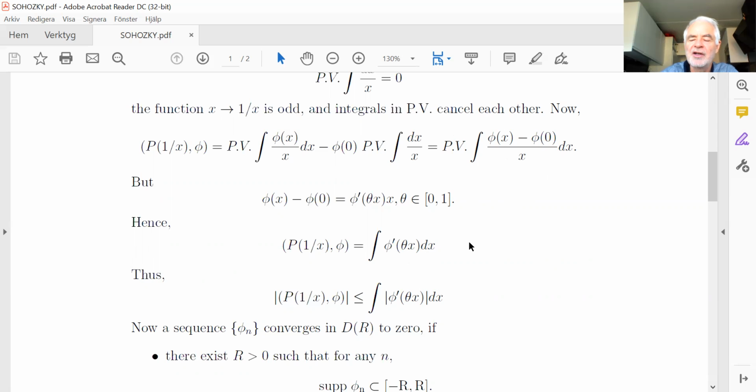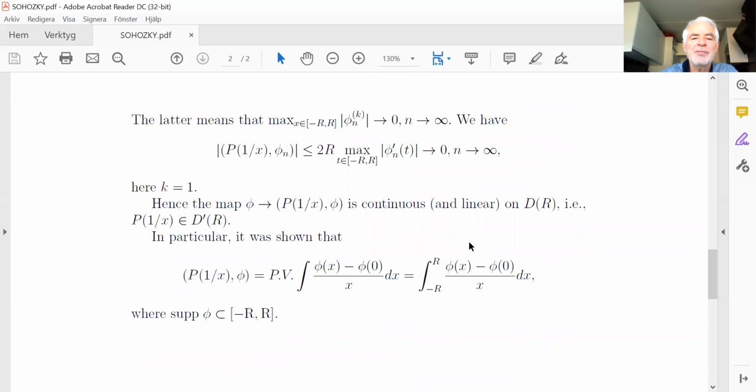So we proved a formula: this generalized function acts as such an integral, where r is the boundary of the support of the function.